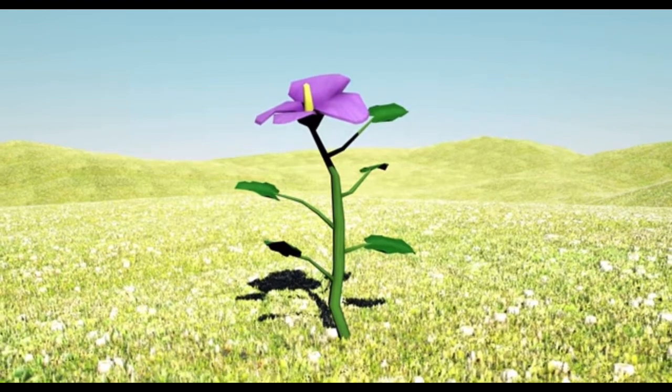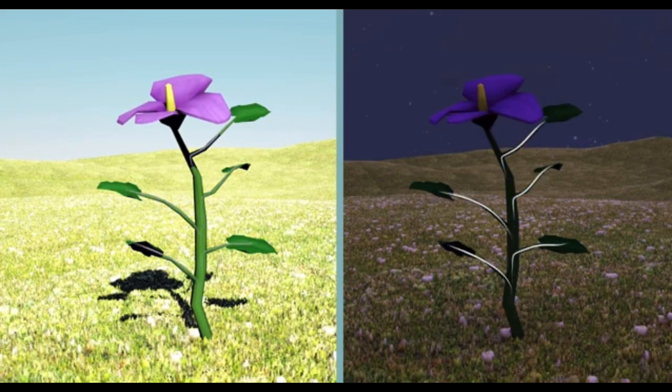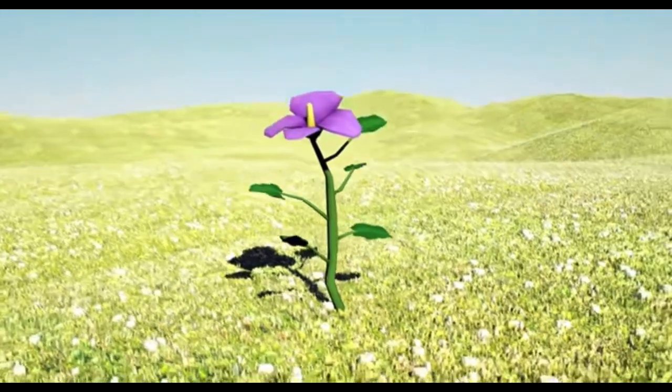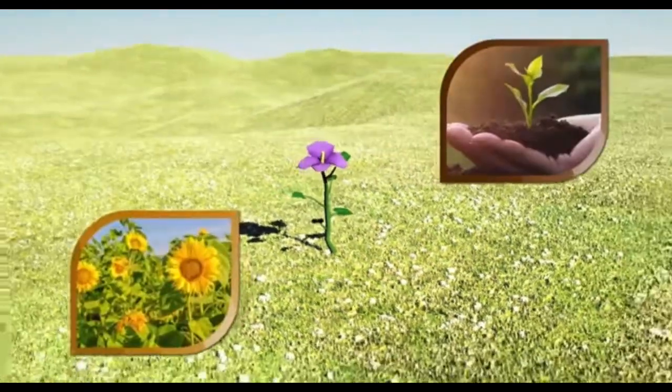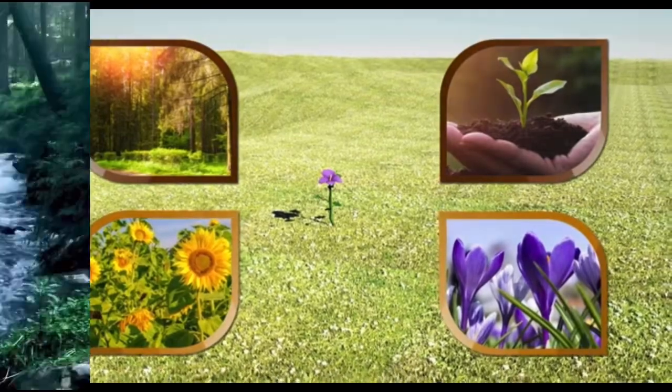Don't confuse respiration with photosynthesis. Plants breathe during day and night. They absorb oxygen and release carbon dioxide. Plants are really important for the planet. They are the backbone of life on Earth. Thanks to them, we breathe clean air because plants purify it. So now you know that you shouldn't forget to respect and look after them.